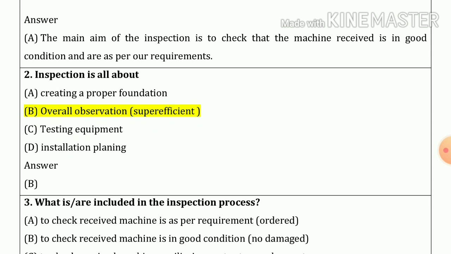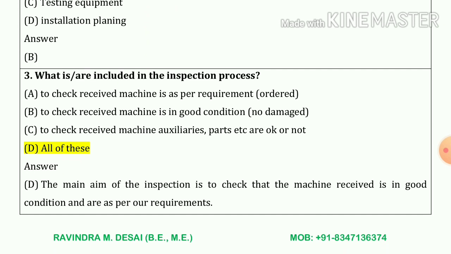Question number 2. Inspection is all about overall observation. Question number 3. What are included in the inspection process? So our answer is A, to check received machine as per our requirement. B, to check received machine is in good condition. And third one, to check received machine auxiliary parts etc. which are okay or not. So our answer is all of this.